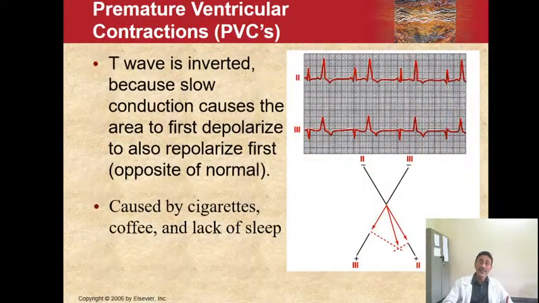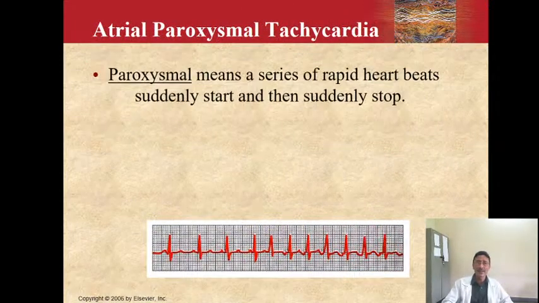Premature contractions can physiologically be seen in a normal person because of excessive smoking, lack of sleep or coffee. So one of the commonest causes of premature contractions is excessive smoking, excessive intake of beverages, especially coffee, and lack of sleep.